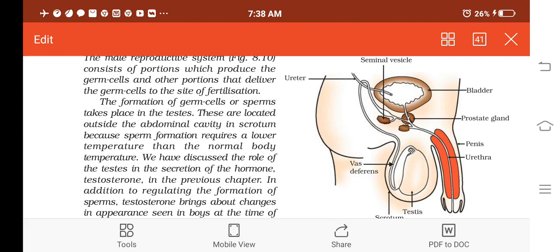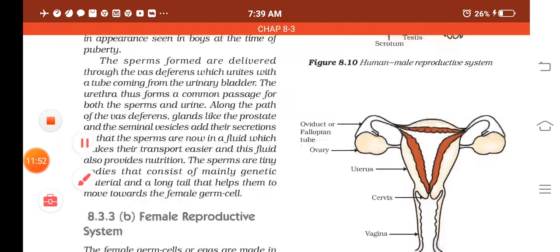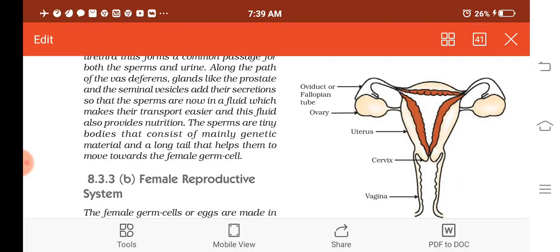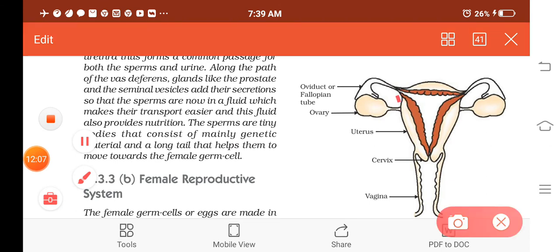It is also known as vasectomy. And in the female reproductive system you have studied, isn't it? So in this, a small part of the female's oviduct or fallopian tube will be cut. So here you can see the fallopian tube.